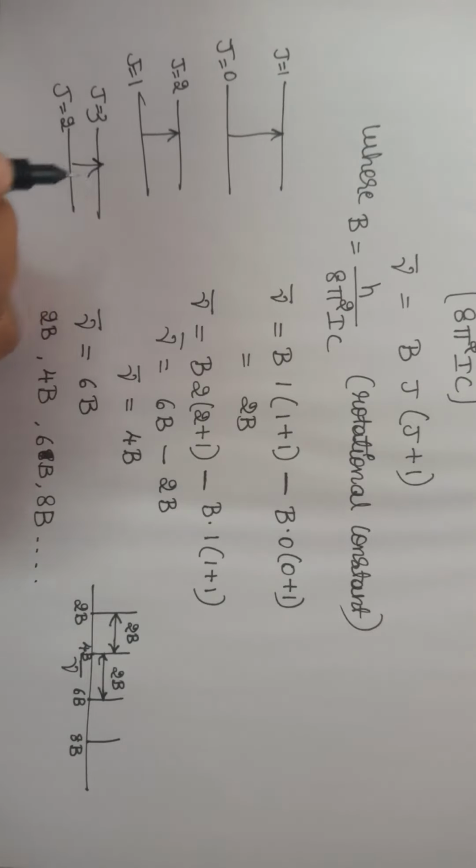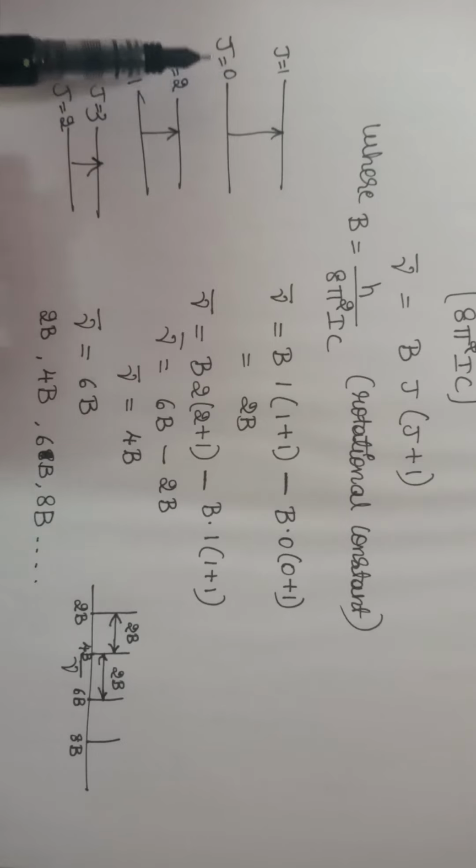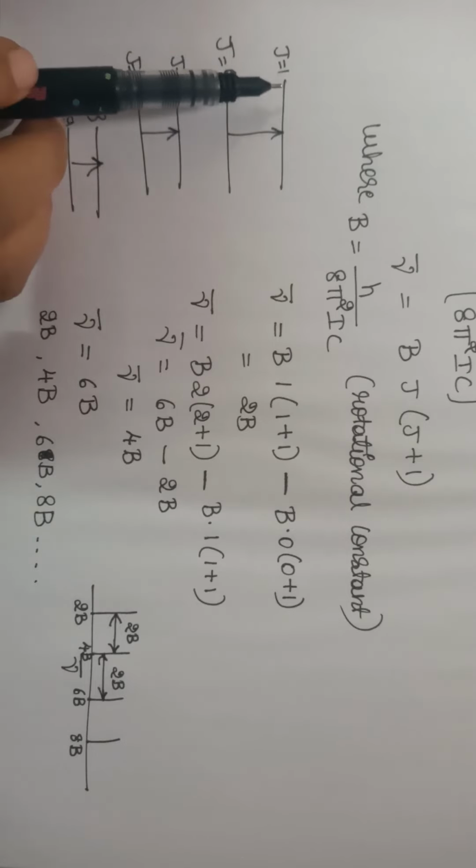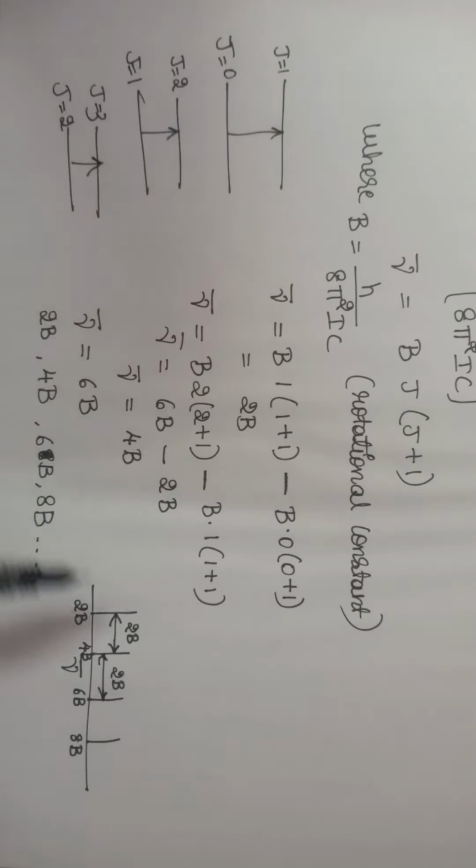These are the transitions we are considering. The first transition, j is equal to 0 to j is equal to 1, gives a spectral line at 2B, and the j is equal to 1 to 2 transition gives a spectral line at 4B. So this is the explanation for rotational spectra.